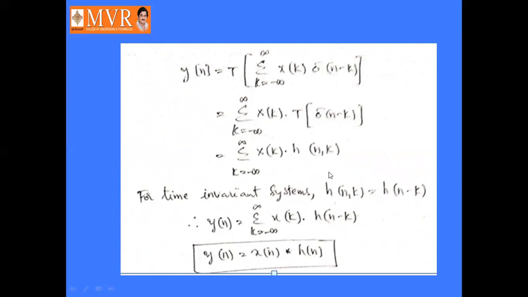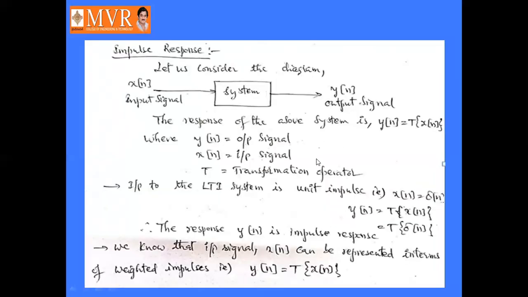Okay, so for time invariant systems, h of n comma k equals h of n minus k. So we can replace h of n comma k with h of n minus k. Therefore y of n equals sigma k equal to minus infinity to infinity x of k into h of n minus k, or we can write this as x of n convoluted with h of n. The transformation of delta of n minus k is nothing but h of n minus k.